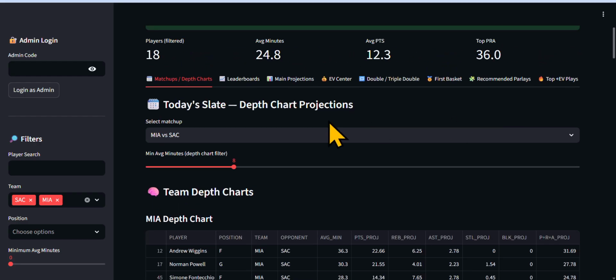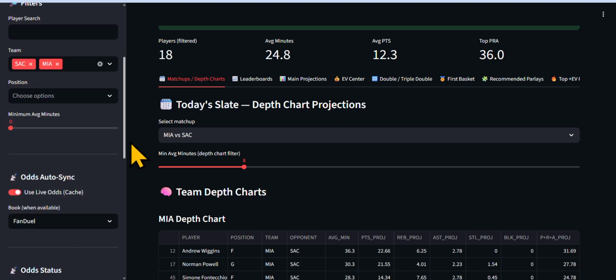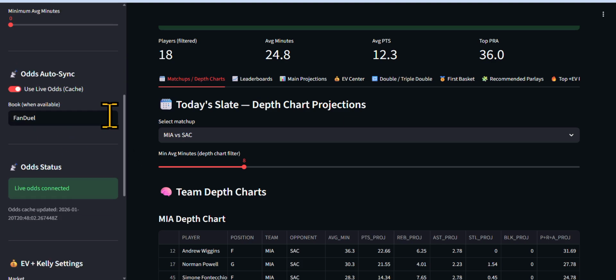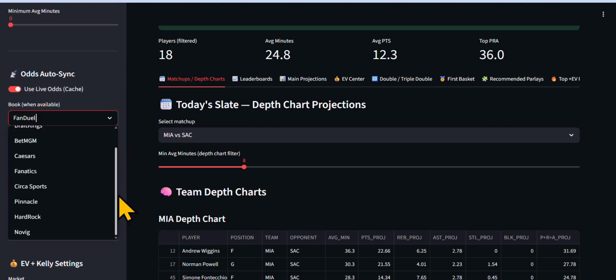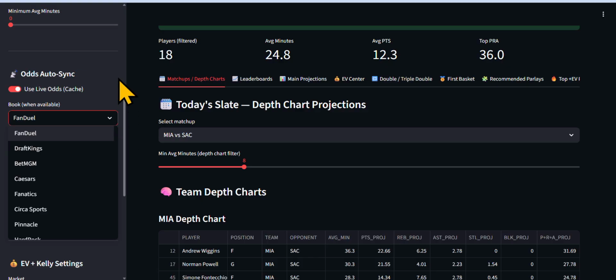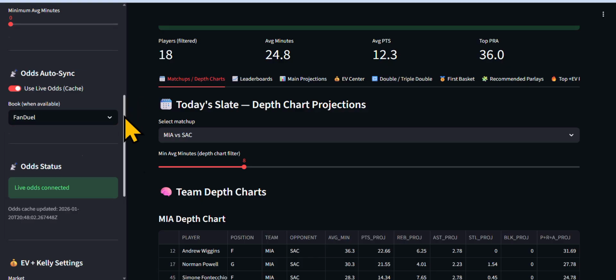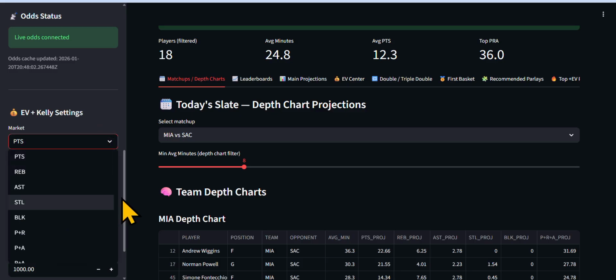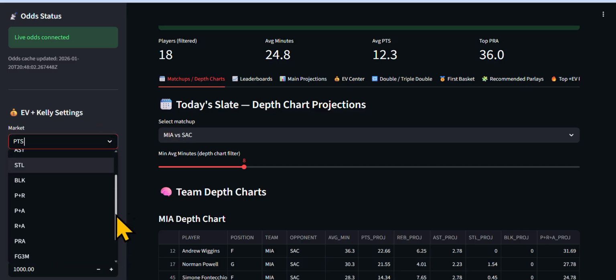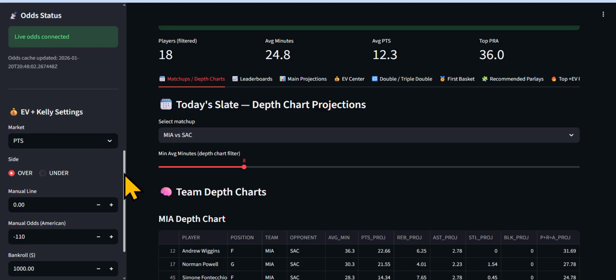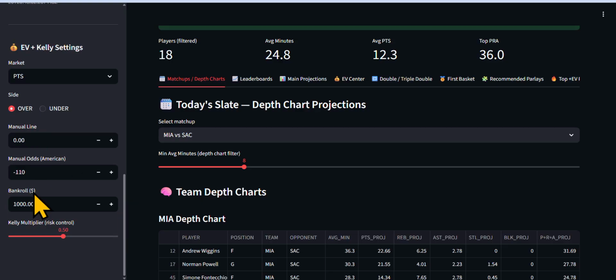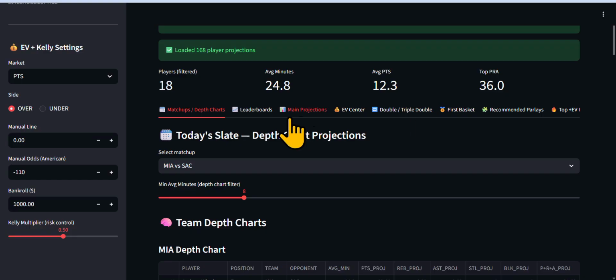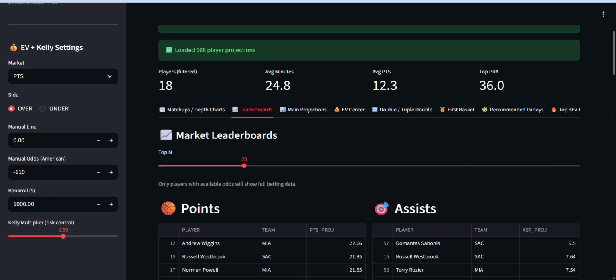Now let's get into it. On the far left, you can search by anything that you would like. We have all the books. This is how you get your plus EV, because we have odds from every major book, and we'll get into that. If you want to check your EV, you can check by any stat, any market, any top market. Scrolling down, here is your bankroll management, and I'll get into that later. I'll keep that down, and we're going to get into the leaderboards. Let's jump into leaderboards for this matchup.